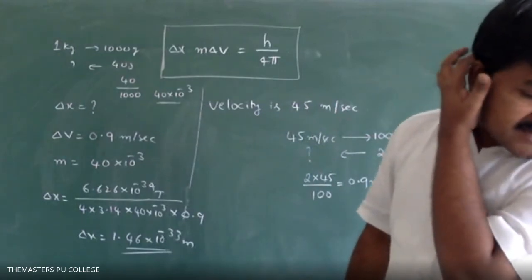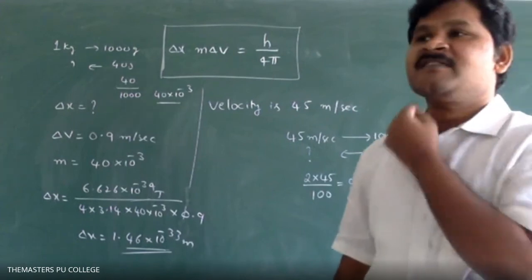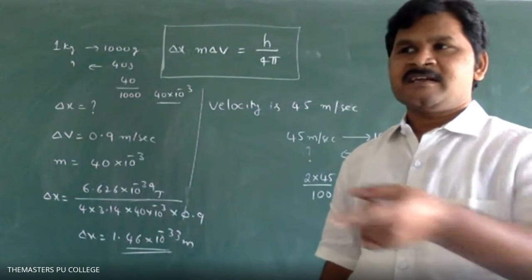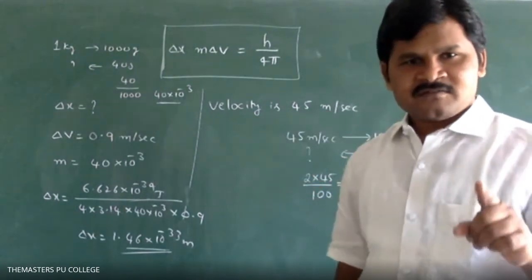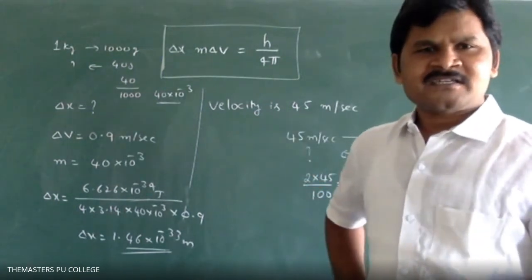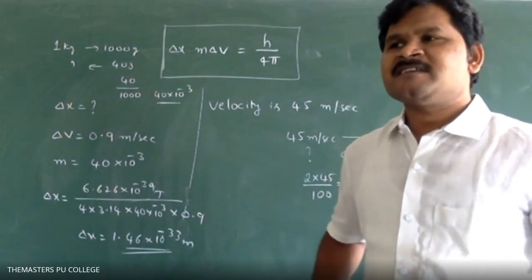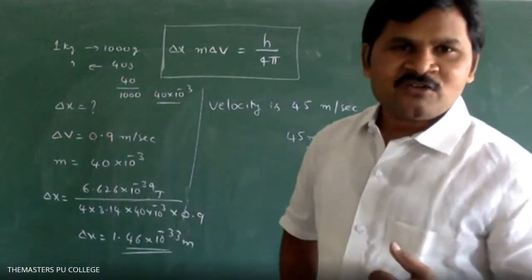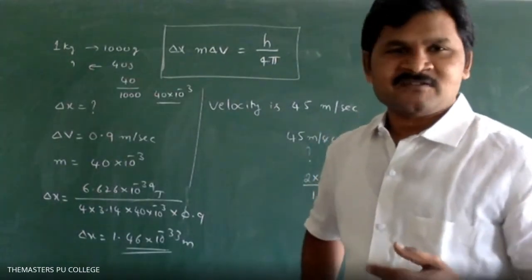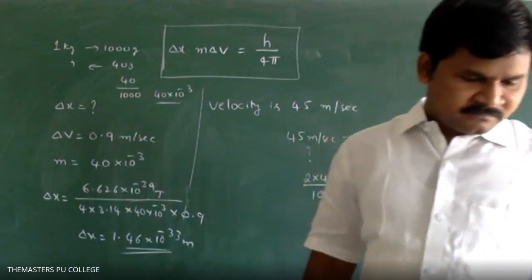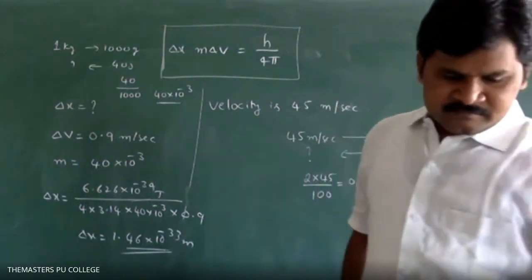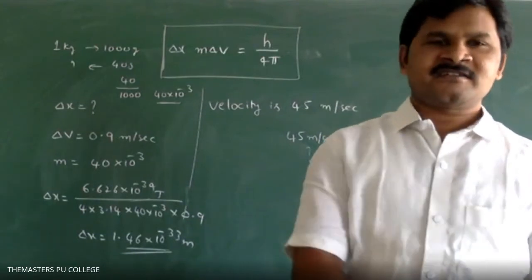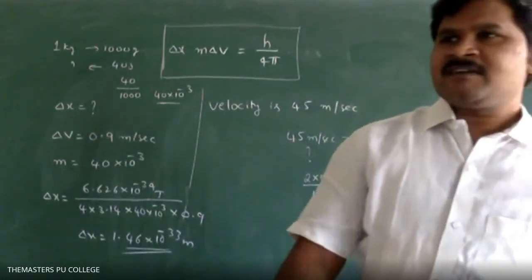What about the mass of electron? Mass of electron is 9.1 into 10 power minus 31 kg. Here the mass is not given, so we take the constant value for the mass of an electron, 9.1 into 10 power minus 31 kg. Tomorrow I will reveal the answer.